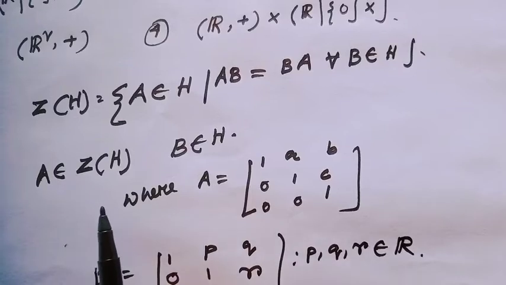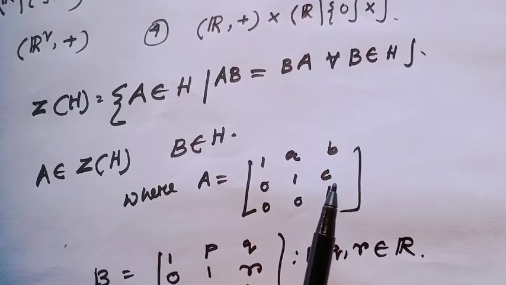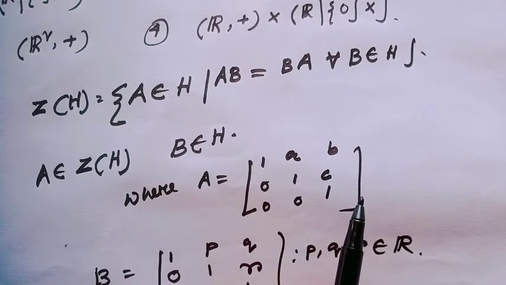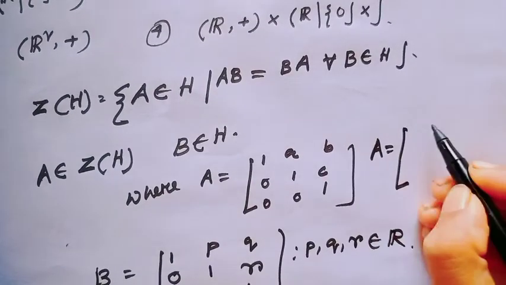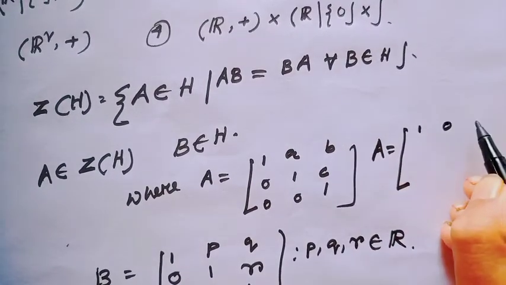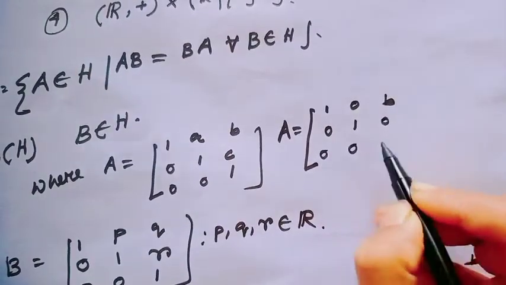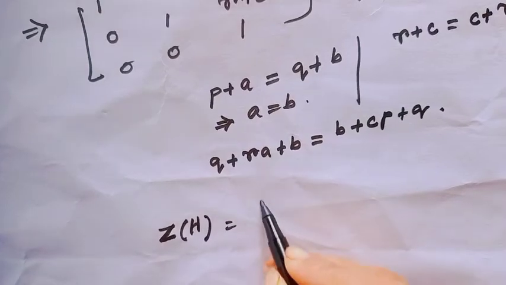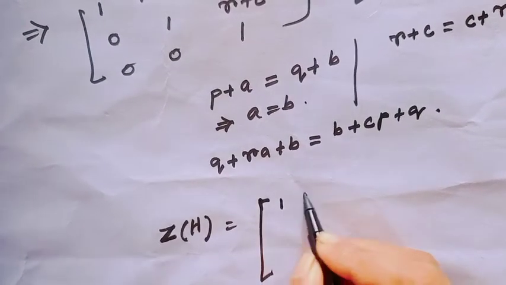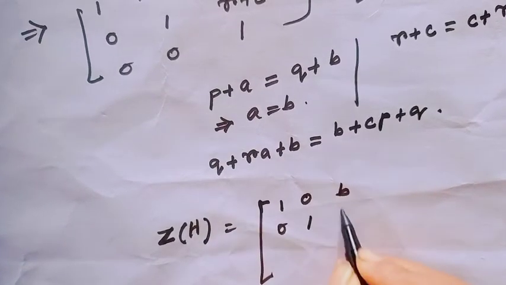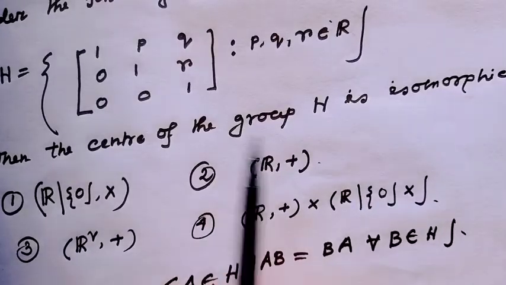Since a is a member of the center, and I have got a equal to 0 and c equal to 0, a would be [1 0 b; 0 1 0; 0 0 1]. I have got the center of the group.